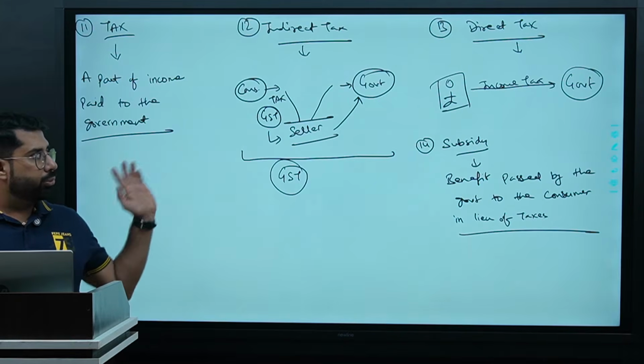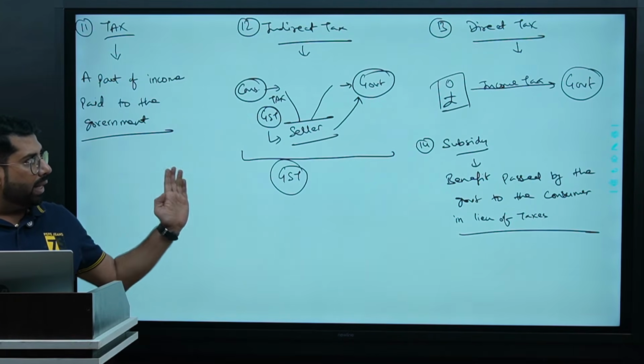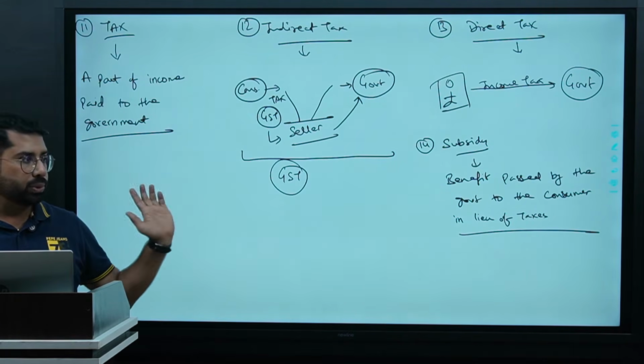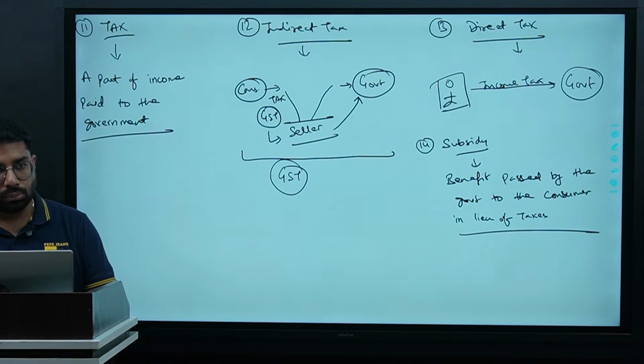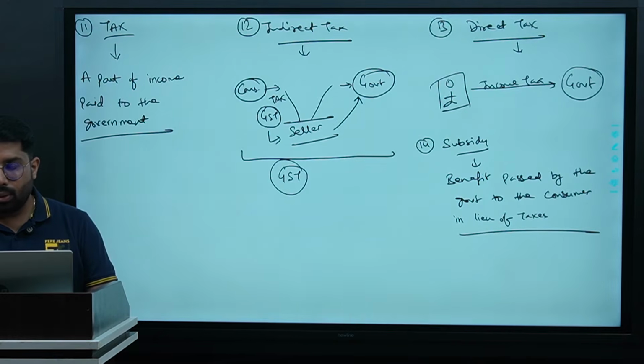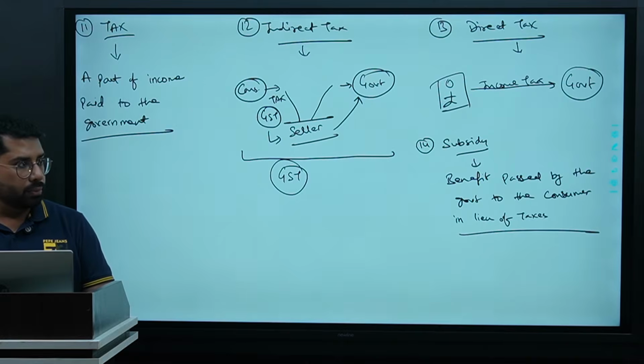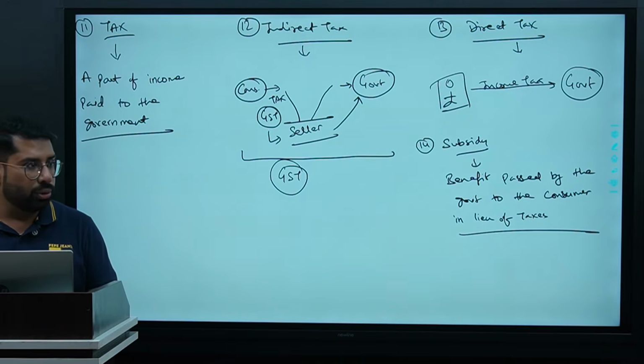These are the next four terms, which are tax, indirect tax, direct tax, and subsidy. Any questions here? Talking about the treatment, how these four things will be treated in national income. Okay, for government, tax is the income, but for us, it is an expenditure. Yes or no?